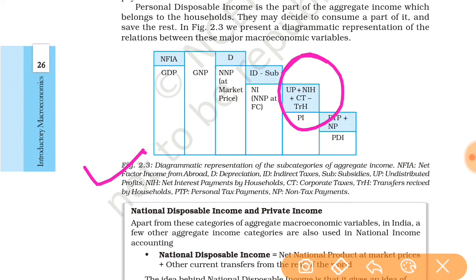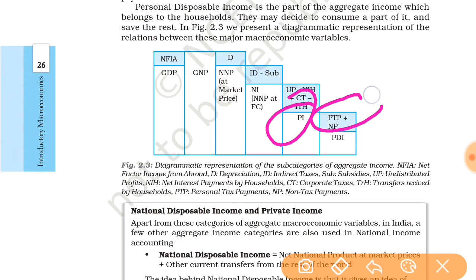So from NI, or net national product at factor cost, when we deduct this UP, NIH, CT, TRH, we get PI, the personal income. And again, from personal income, when we subtract PTP plus NP, where PTP means personal tax payment and NP means non-tax payment, we get the personal disposable income.